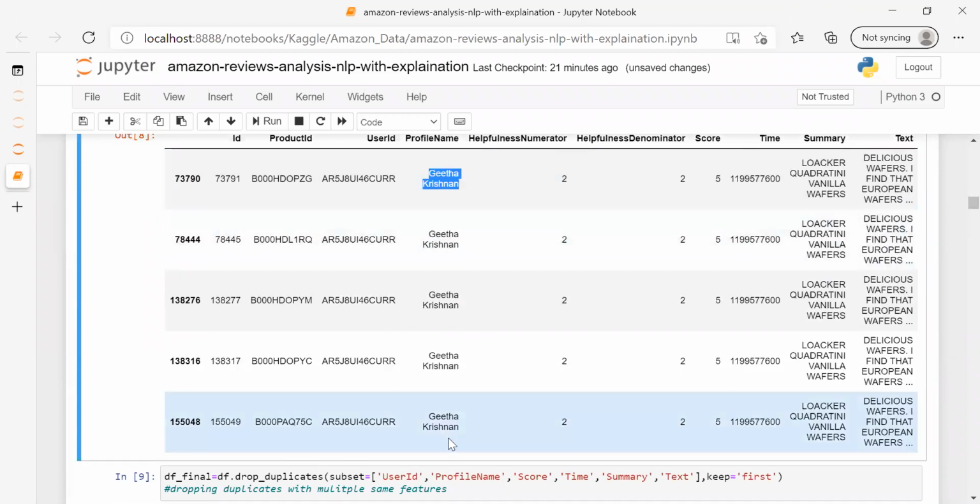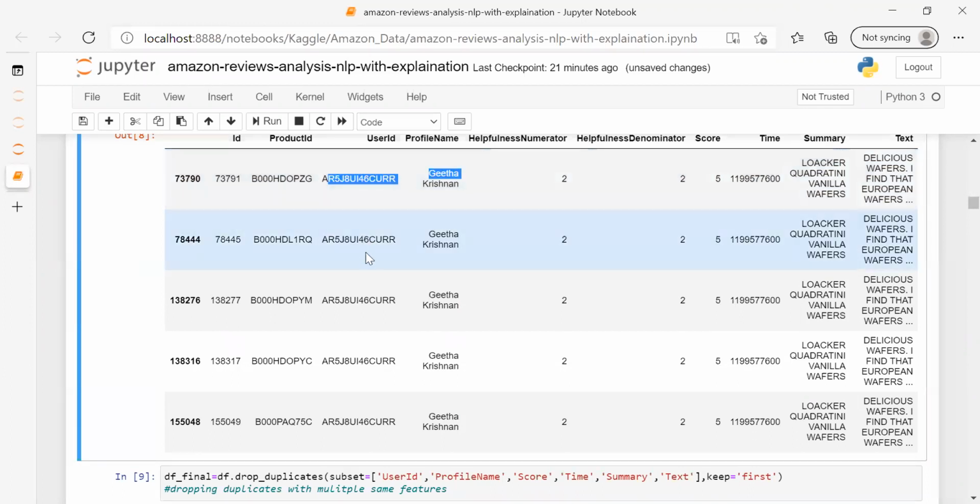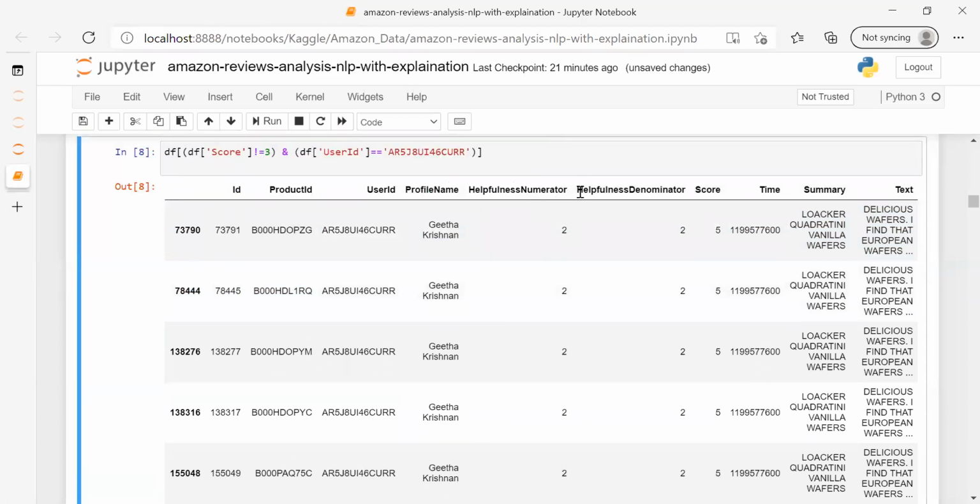So you can see here, Geeta Krishnan is the profile name. You can see the user ID of this customer. It would be same, obviously. Now you can see the helpful numerator, helpful denominator, score, time, summary, and text. All these entries are same. Just see, ID and product IDs are different.